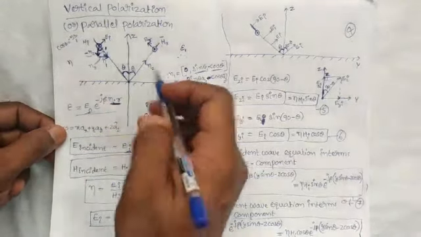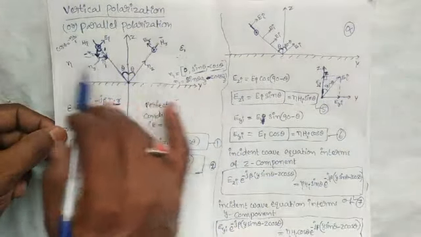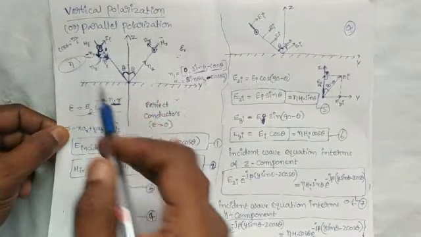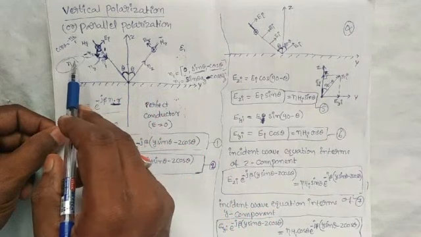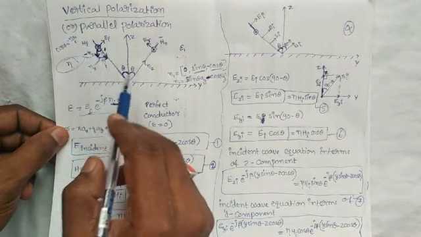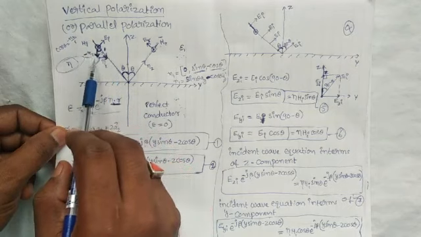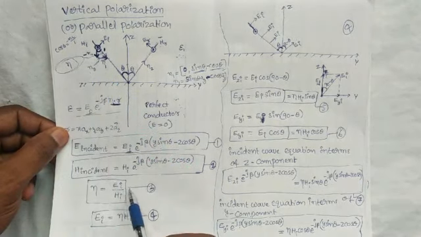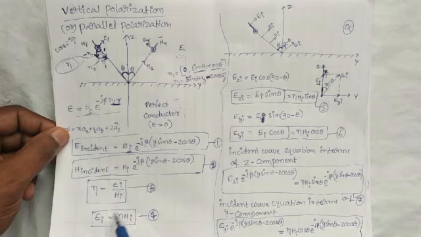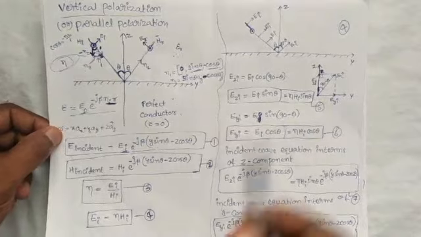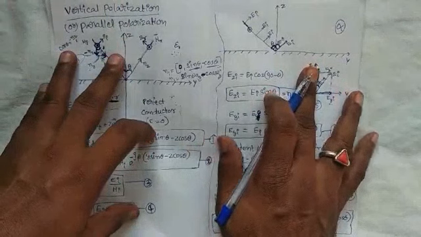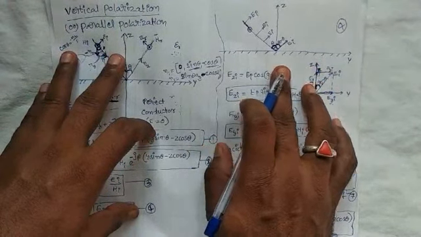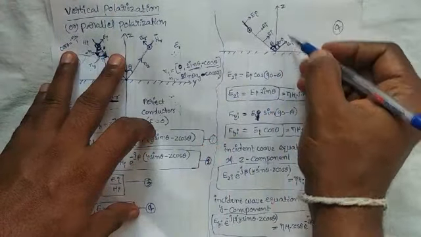The intrinsic impedance of medium 1 is eta. How to calculate the eta value? Eta is the ratio of electric field intensity to magnetic field intensity. Representing it in terms of the incident wave, eta is equal to Ei by Hi, so Ei is equal to eta into Hi. Now we are obtaining the incident wave equation in terms of the z component and the y component.